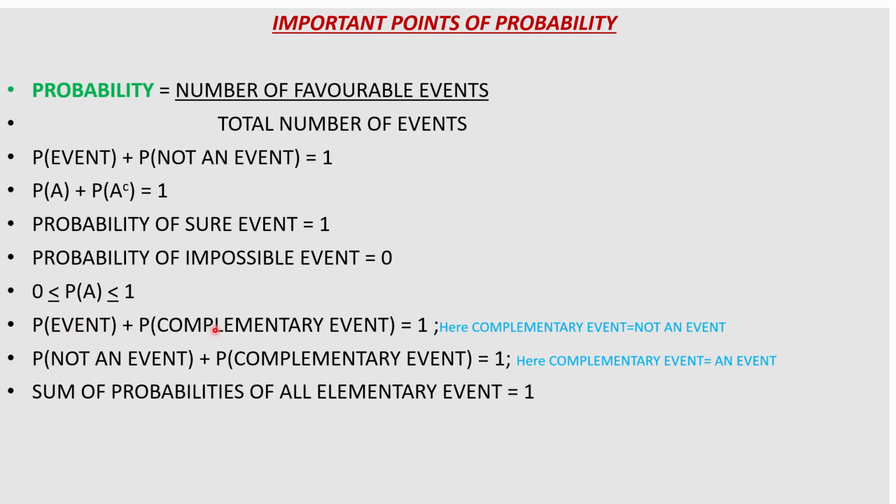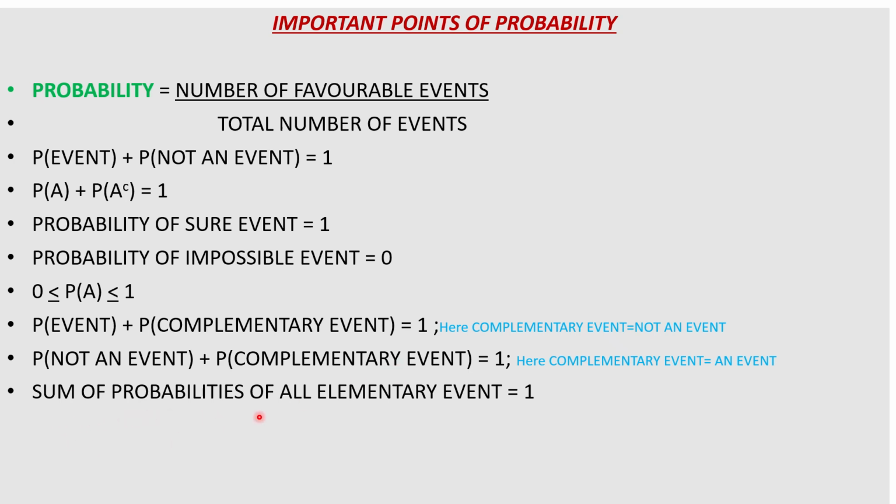Probability of an event plus probability of the complementary event is 1. Here in this case, complementary event means not an event. Also, the probability of not an event plus the probability of the complementary event is also 1. Here complementary event means an event, okay, because not an event you have taken before, so here it will come an event. But in terms of complementary event you will write it as complementary event, okay.